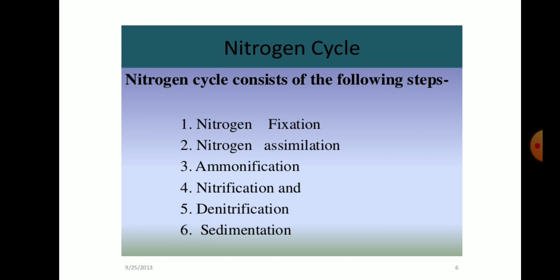Out of these 6 steps, there are 4 main steps which we are going to study. Out of these 4 main steps, first one is nitrogen fixation, second one we are going to see is ammonification, third one nitrification, fourth one denitrification. So in these 4 steps we will study how nitrogen flows on our earth, or how the nitrogen cycle gets completed.